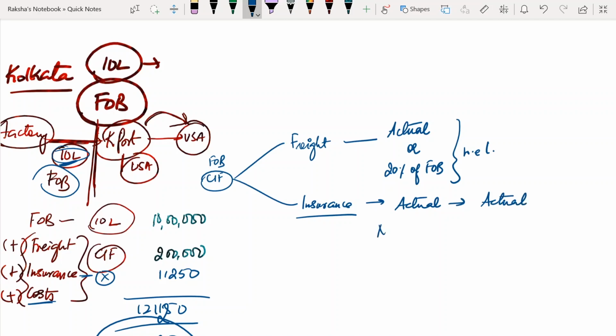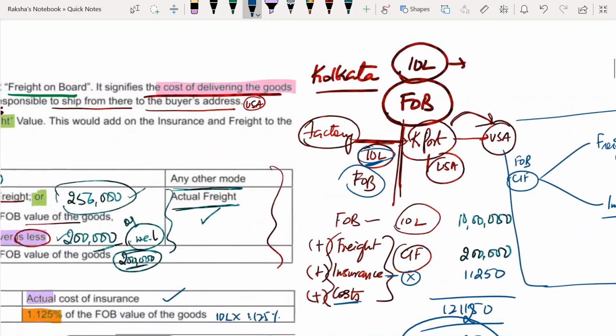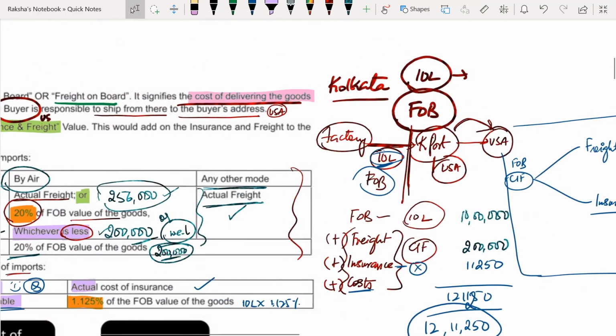If nothing is given, okay, then 1.125% of FOB. Right? I hope you've noted these down. So you can just note this down. The more you write, the better it's going to get registered.